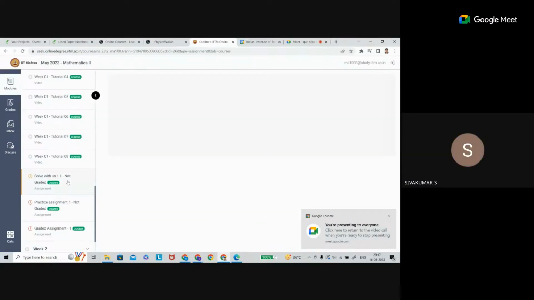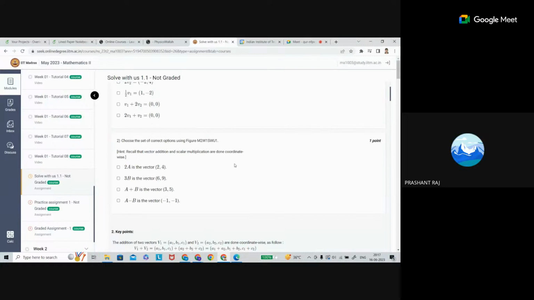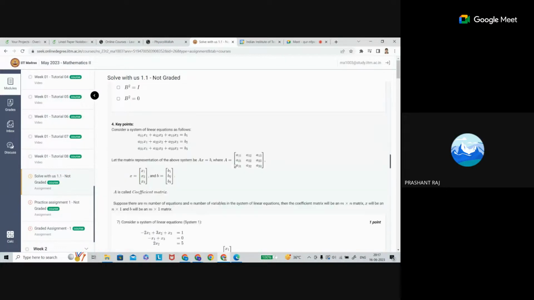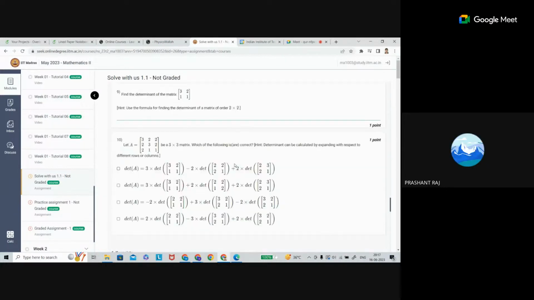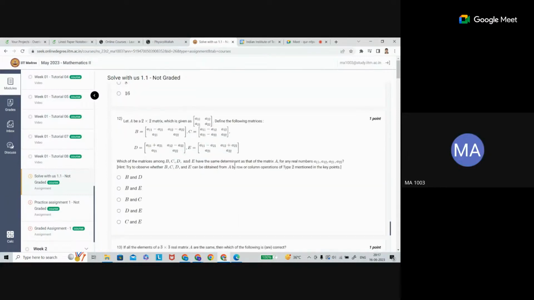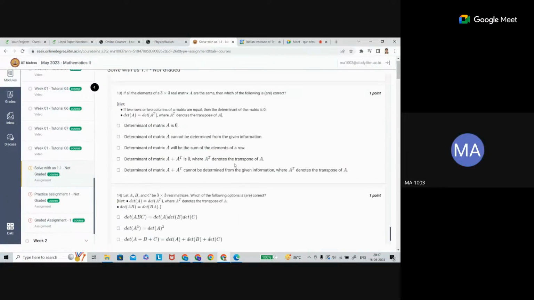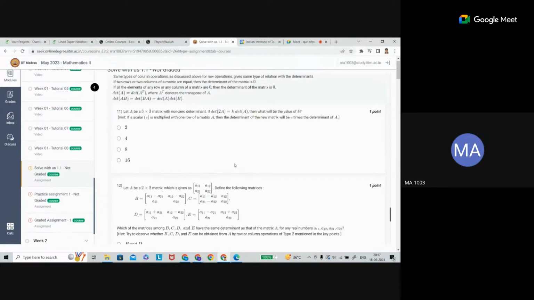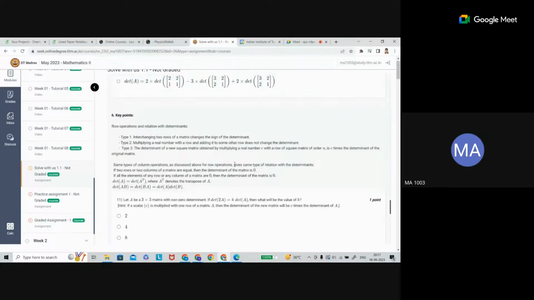Sir, you told that if we add a multiple of a row to another row, the determinant is not affected. But you are telling that... Okay, just a minute. Maybe I am missing something. If you are multiplying a real number with another row and adding it, the determinant will not change.